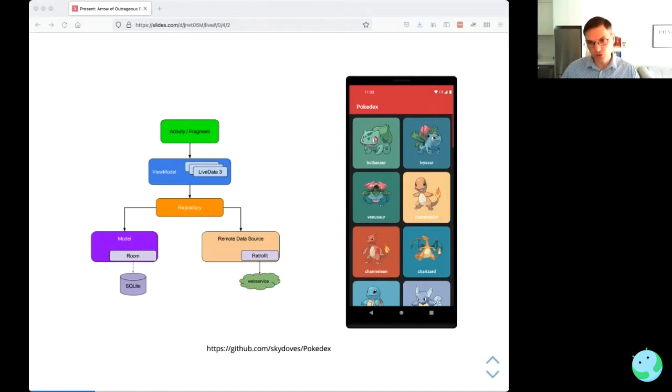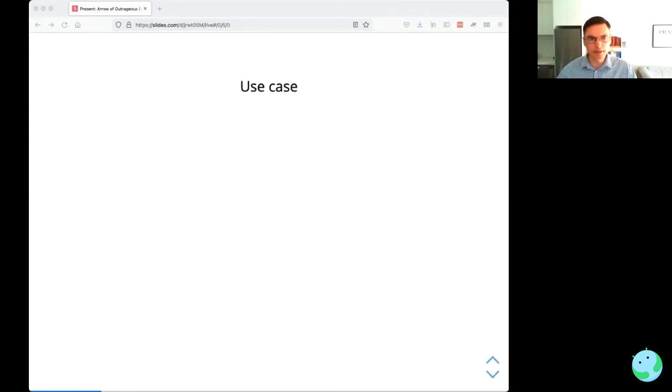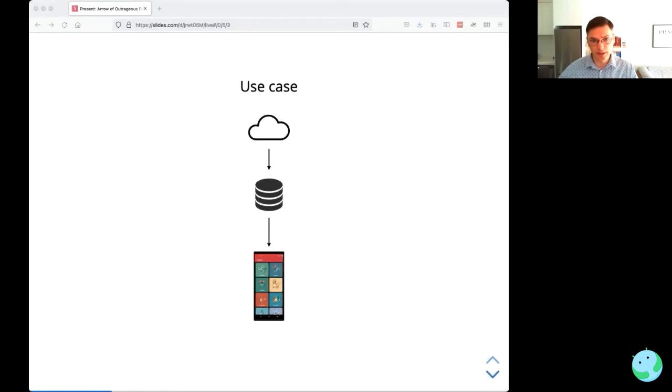And then we don't want the view model dealing with the implementation details of managing different data sources. So the view model talks to a repository. The repository is an abstraction over two data sources. The one on the left, which is in purple, is the Room local data source, which is backed by a SQLite database. And then on the right, there's a remote data source in pale orange there, which calls through to a web service. So pretty standard architecture there. And the use case we're going to look at is when we load from the network, then we want to save what we got from the network into the database and finally present that to the user.